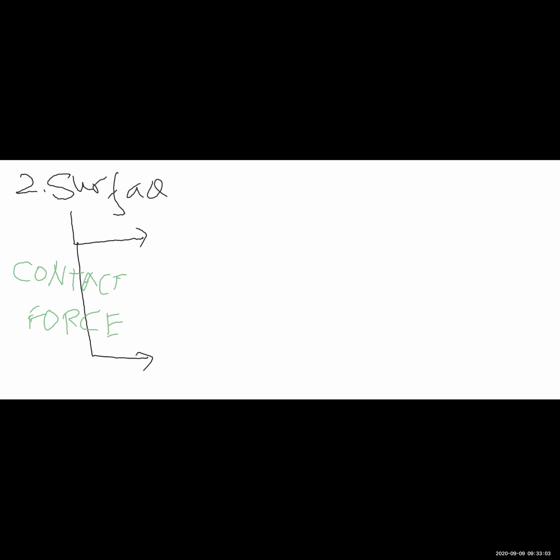Since this is an amalgamation of extremely complicated and extremely numerous forces, we decide to simplify this by simply saying that this contact force must have two components. One is the perpendicular component, which is called the normal reaction, and the other is the parallel component called friction.